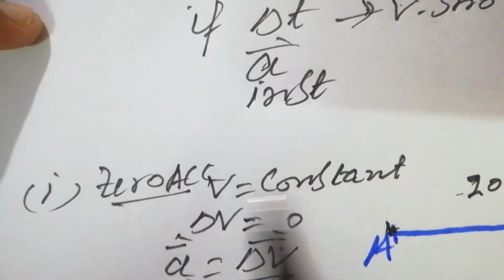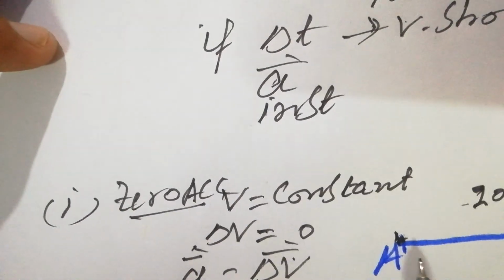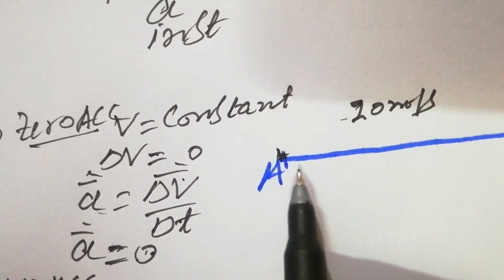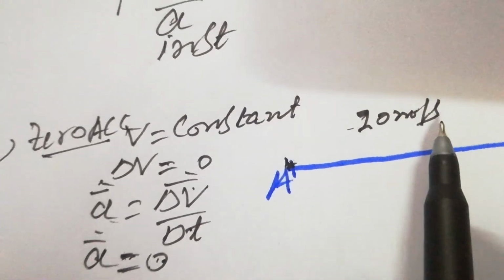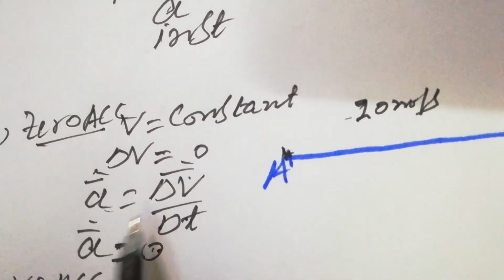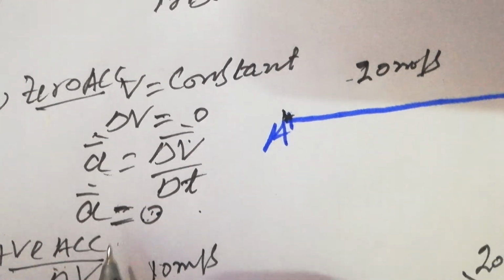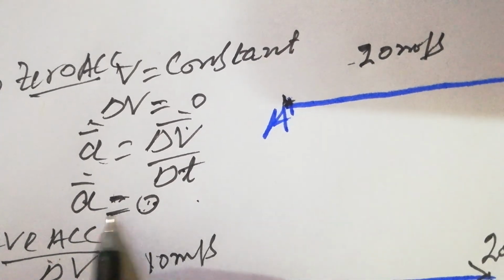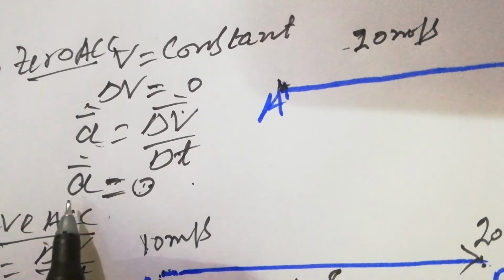Look at again here. The first one is zero acceleration. If the velocity is not changing, I mean it remains the same at 20 meter per second, so there is no change in velocity, and that's why acceleration is equal to 0. The direction is the same, so that's why a is equal to 0.